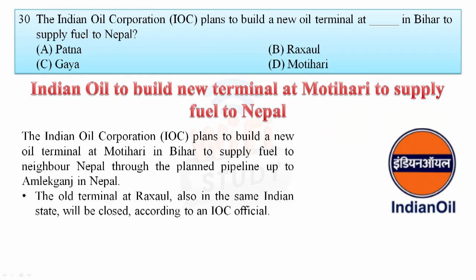The Indian Oil Corporation plans to build a new oil terminal in Bihar to supply fuels to Nepal. Okay, so Indian Oil Corporation is planning to export oil from Bihar to Nepal. So they are building a terminal at which place in Bihar? So let's see the news. The IOC plans to build a new oil terminal at Motihari in Bihar to supply fuel to Nepal. So your answer is D, Motihari.